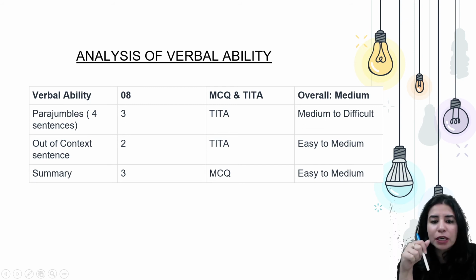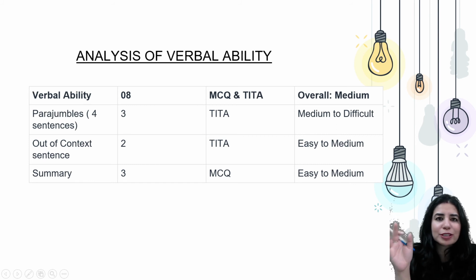Now, when we talk about summary questions, there were 3 questions and these were MCQs. Parajumbles' difficulty level was medium to difficult. Out of context questions were easy to medium, so they were easy to crack. Summary questions again were not very difficult. So, in totality, the crux would be that you should solve all the questions which are TITA based, right? Since there is no negative marking, you are brightening your chances to get a better percentile. And out of the 4 passages, even if you're able to attempt 13 to 14 questions in reading comprehension, you have a good chance to crack the verbal portion of CAT.